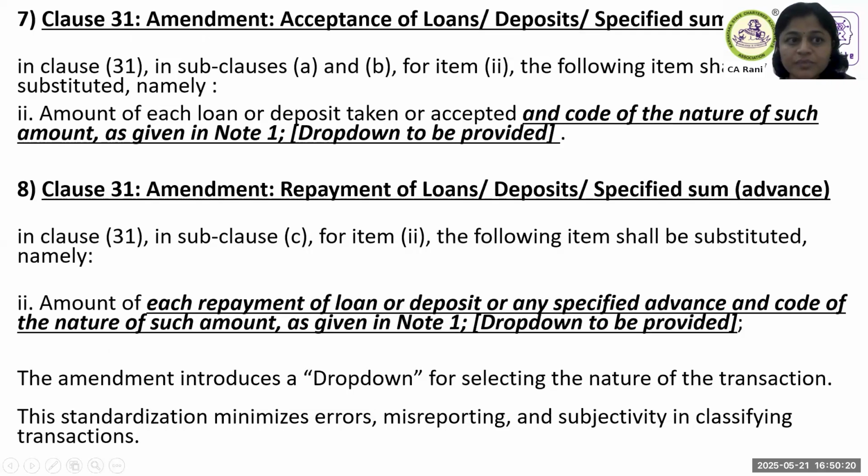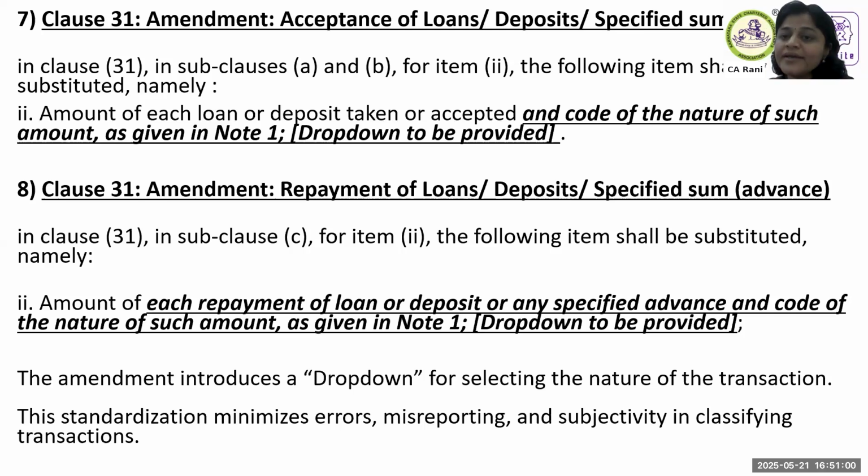So going back to the previous slide. This is the amendment relating to clause 31A, item number 2. Now, same clause 31. Here, if you see in the opening sentence, A and B, they are saying, clause 31 in subclause A and subclause B. Now, subclause A talks about loans or deposits that we discussed now. Clause B talks about specified sum. I'll show the form. Clause B talks about specified sum relating to immovable property.